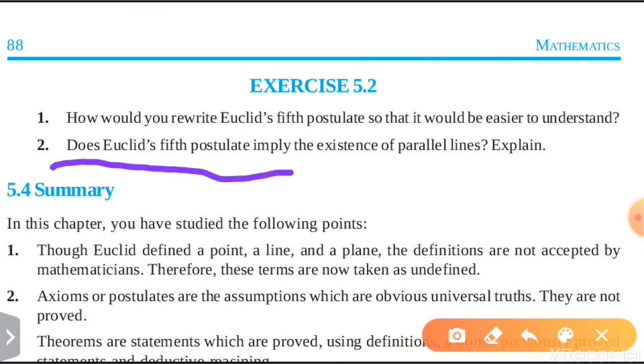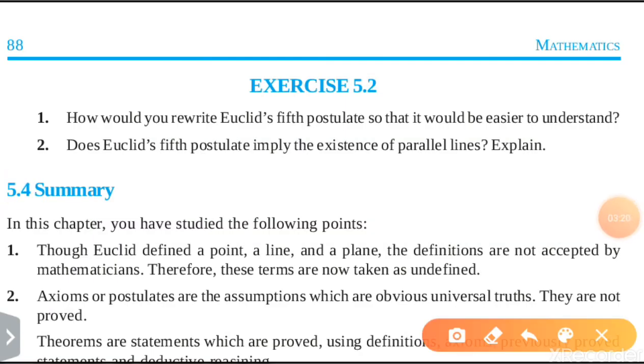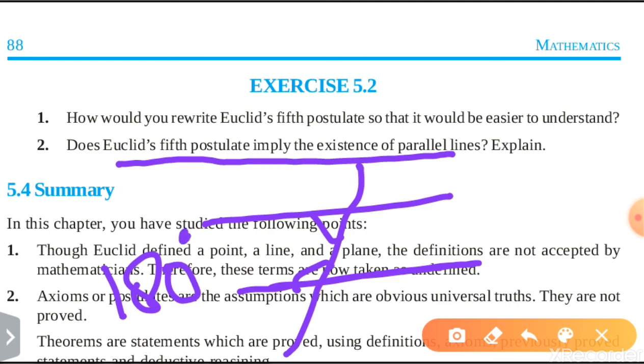Does Euclid's fifth postulate imply the existence of parallel lines? Explain. Yes, Euclid's fifth postulate implies the existence of parallel lines. I will explain. If you see the fifth postulate, I have already explained it. If two lines are intersected by another line and the sum of the co-interior angles of these lines is exactly 180 degrees, these two lines will be parallel to each other.